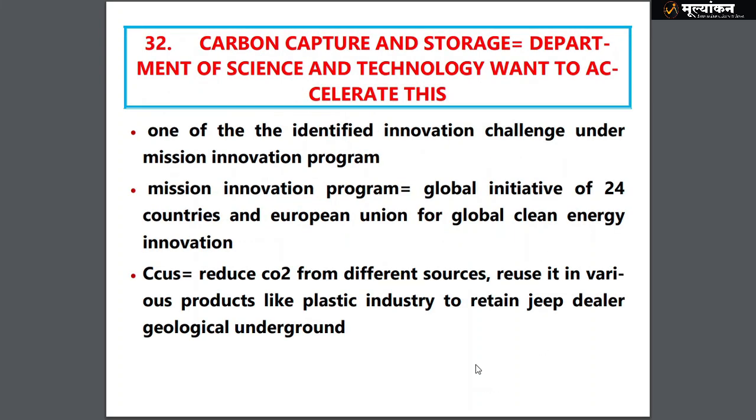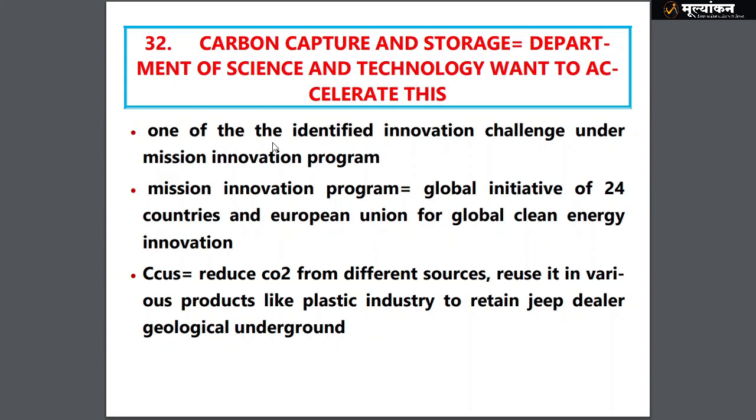Then we have carbon capture and storage, another important point that you should remember, by the Department of Science and Technology, and they want to accelerate such kind of technology. What is carbon capture and storage? Capture the carbon and store it for a long term, so that the greenhouse effect is reduced. That is what the technology is about. So most important, what are the sites for this CCUS? These are underground sites, or we can say mines which are not in use. Such kind of sites are used.